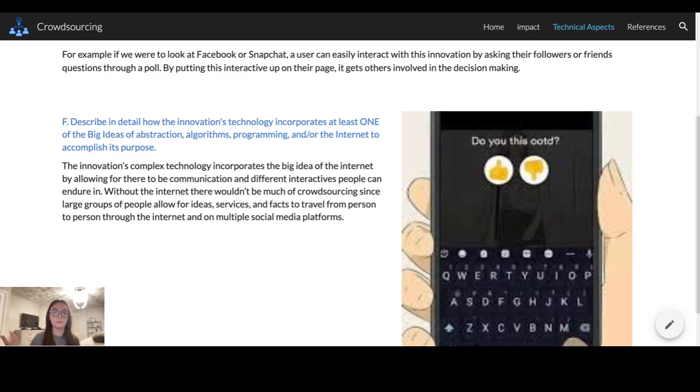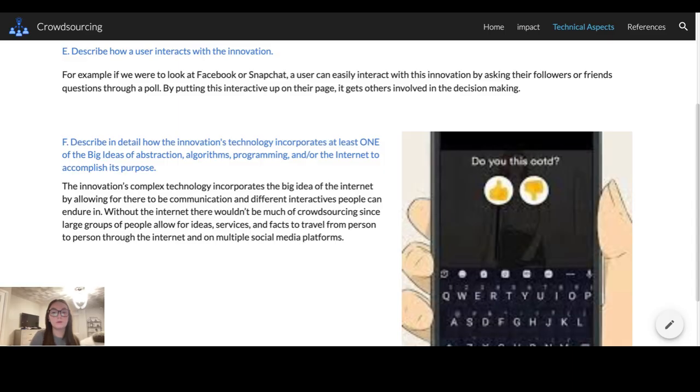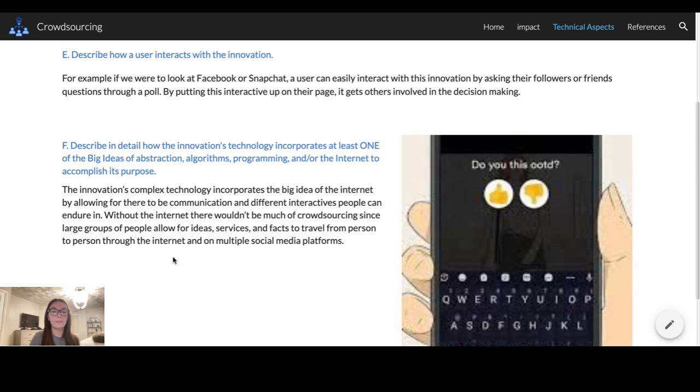People bounce ideas off of each other. There are services that people put up. There are creations that are made. Without crowdsourcing, we wouldn't have any of those, and people really wouldn't be able to communicate with each other from that. So I have that right here.